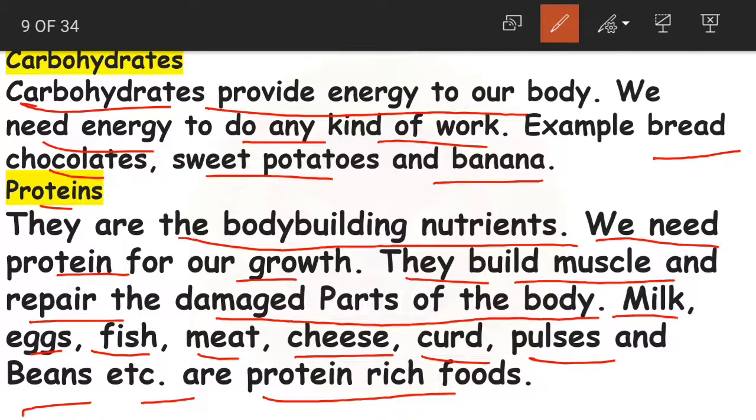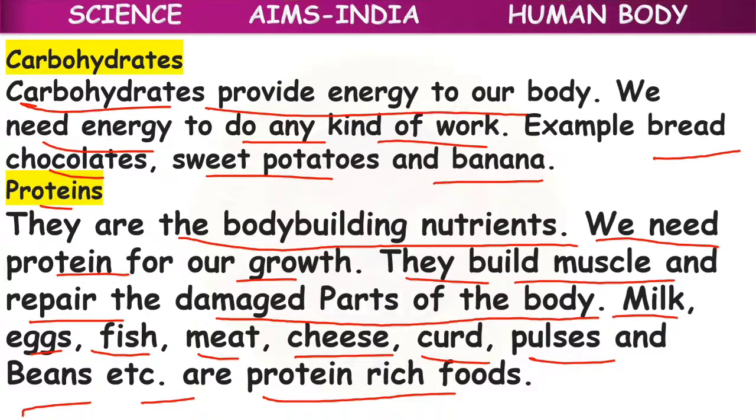For carbohydrates, they provide us energy. Proteins are going to build our body and give a good growth to our body. So because of that, you have to eat eggs, fish, meat, cheese, curd and pulses, and you must also take milk.